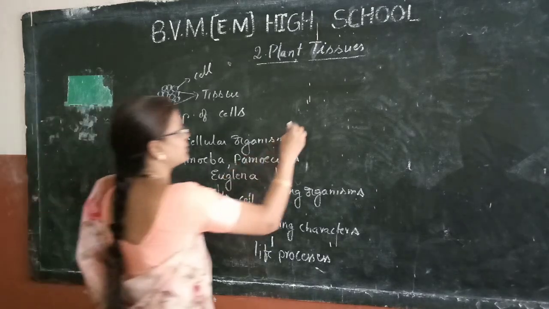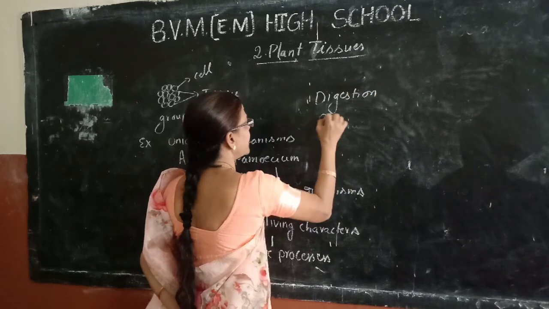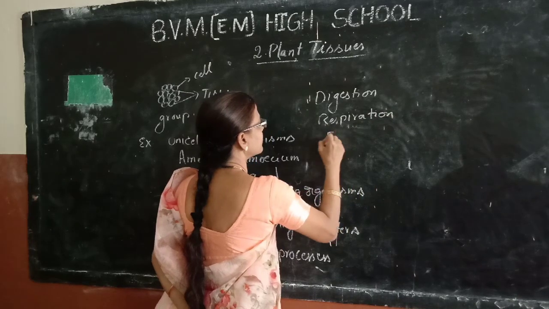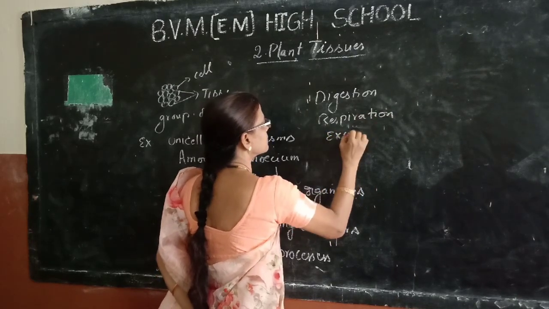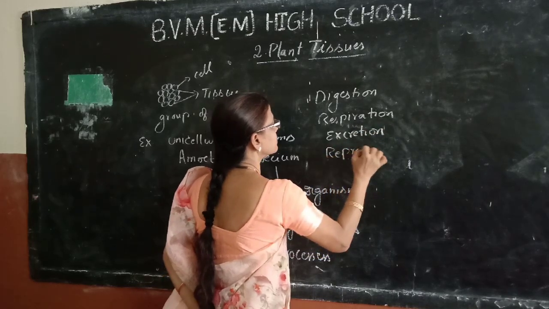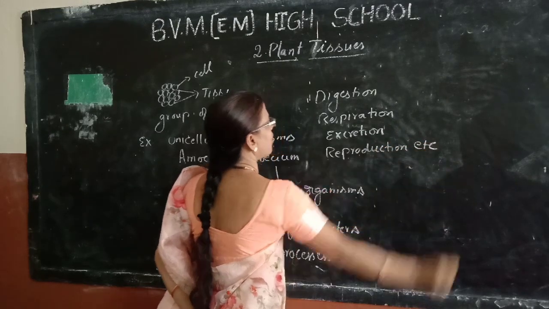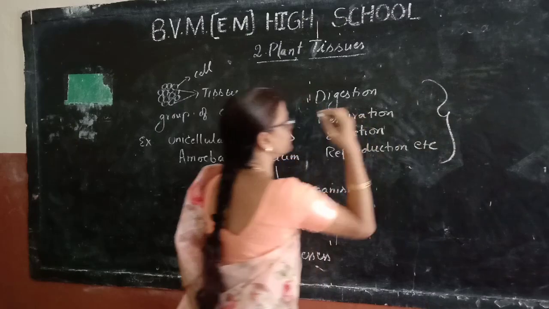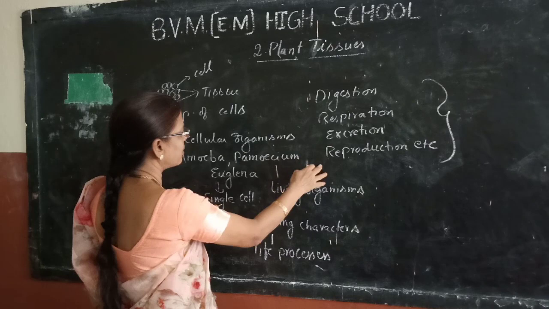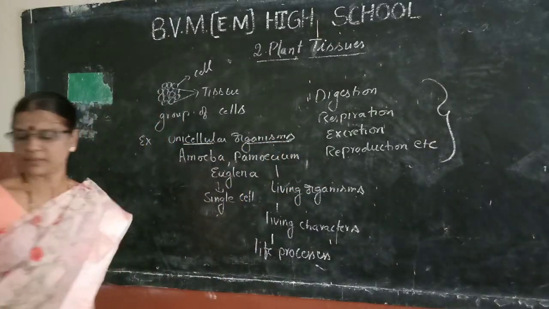Life processes are digestion, respiration, excretion, reproduction, etc. These processes are carried out by only a single cell in unicellular organisms.